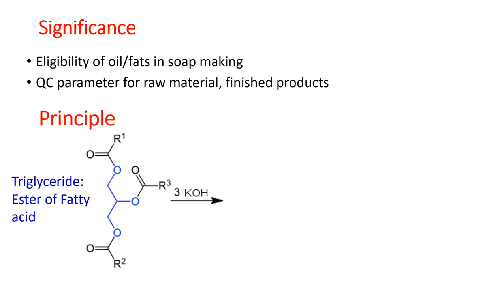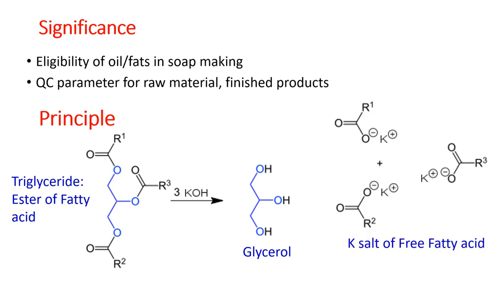When such a triglyceride is exposed to alkaline pH, normally by KOH or NaOH, it breaks and sets the blue colored moiety free, which later converts to glycerol. The remaining black colored moieties form a salt with potassium. These are called salts of free fatty acids, and these salts of free fatty acids are nothing but soap.